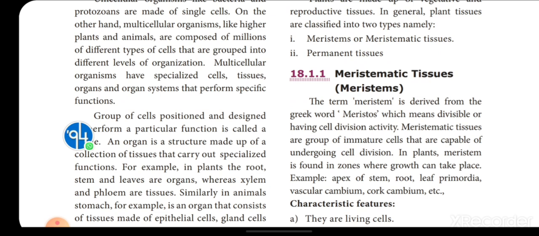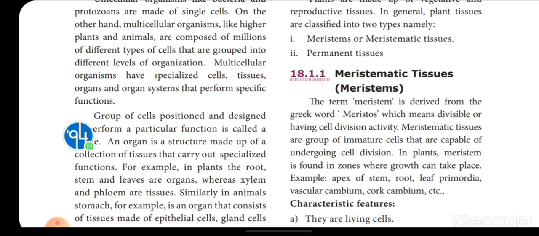For example, xylem cells are grouped to form tissue. These tissues conduct only water. This is the only function, that's the particular function they are mentioning here. An organ is a structure made up of a collection of tissues that carry out a specialized function.